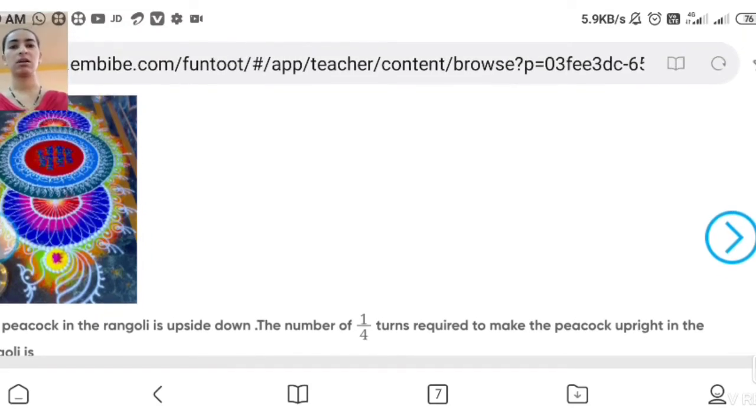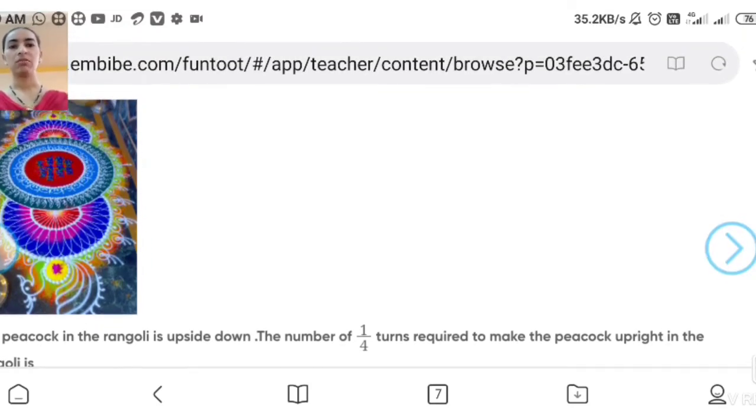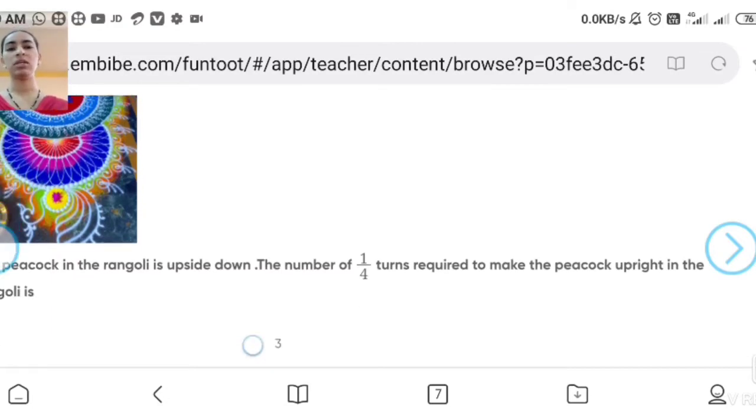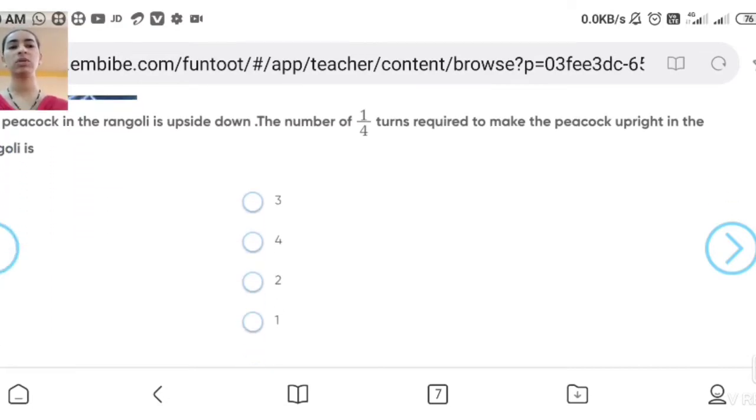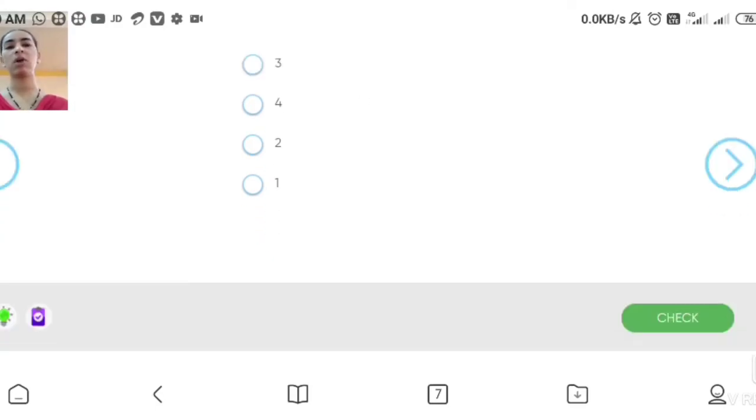Now this is a rangoli. Okay, in that rangoli you can see in the middle a circle is there, and on both sides a half circle, and you can see there is a peacock also downside. See, the peacock in the rangoli is upside down. You can see the number of quarter turns required to make the peacock upright. Now we have to make it upright, what will be the turns required? How many turns will it require?